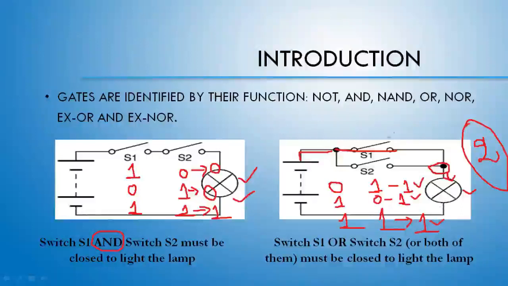There will be only one case, when S1 is off and S2 is off, then only the lamp will not get the current. So this is the working principle of OR gate.